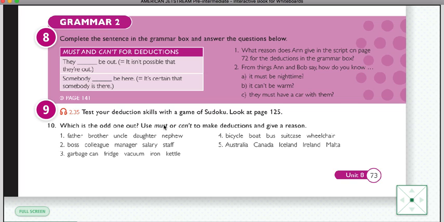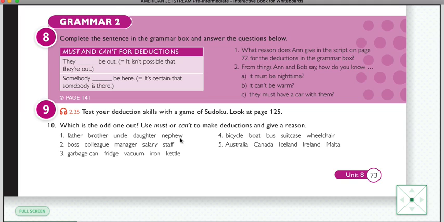But you will do it by using must and can't. For example, here, brother, father, uncle, daughter, nephew. Those are so similar, but which one is not matching here? Which one is different?